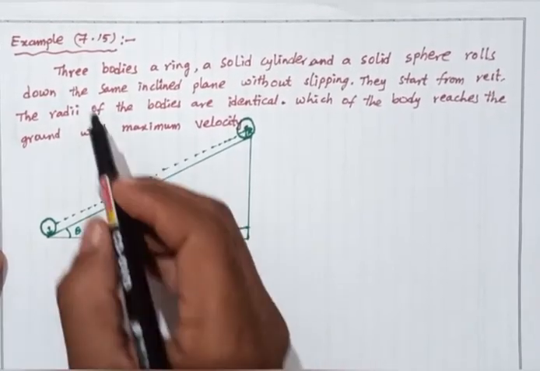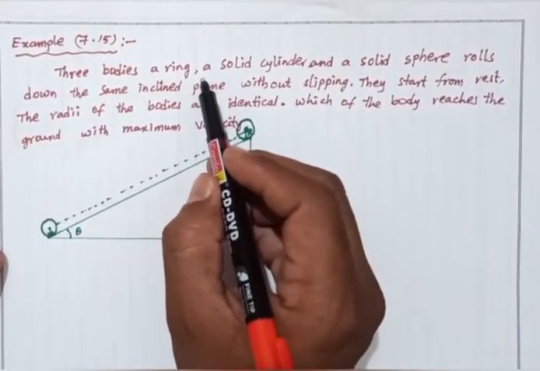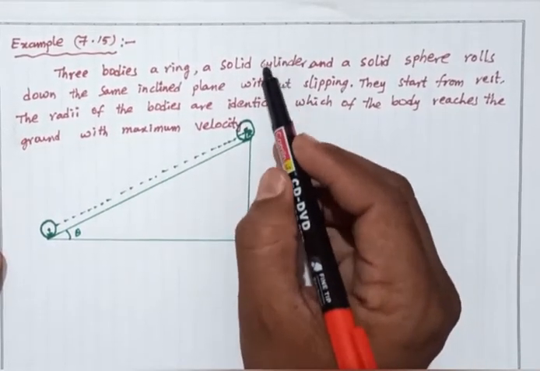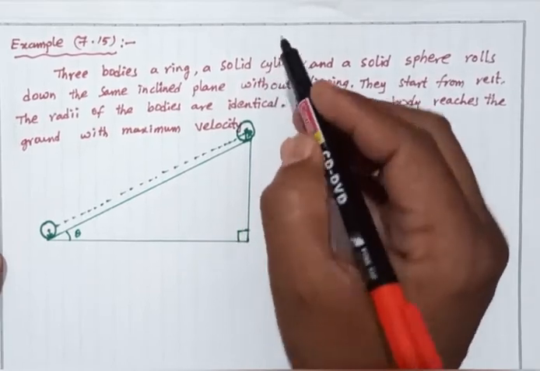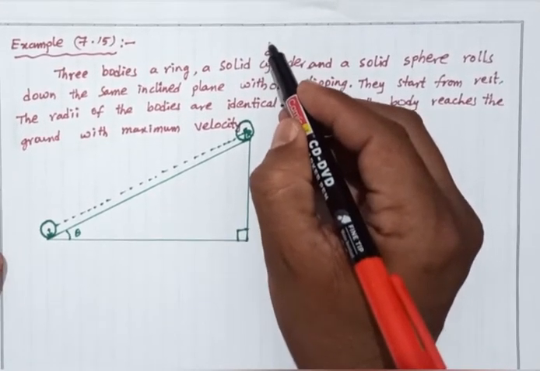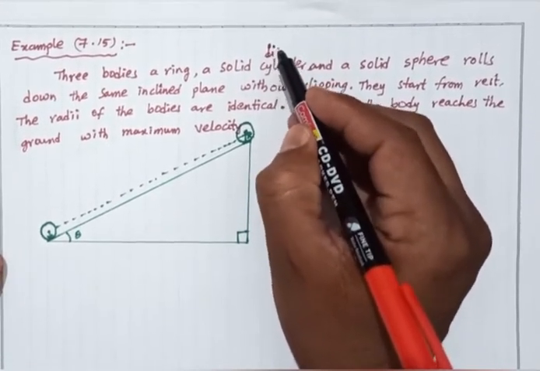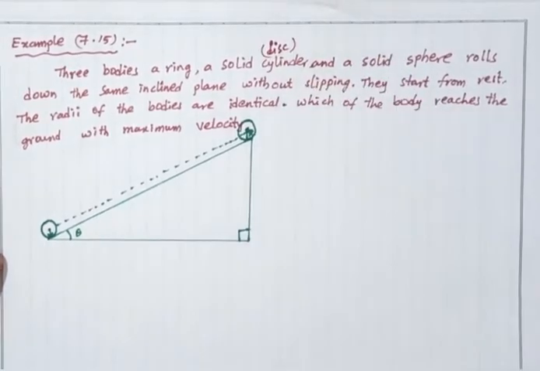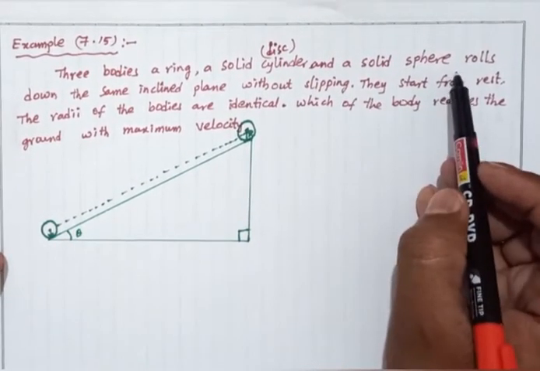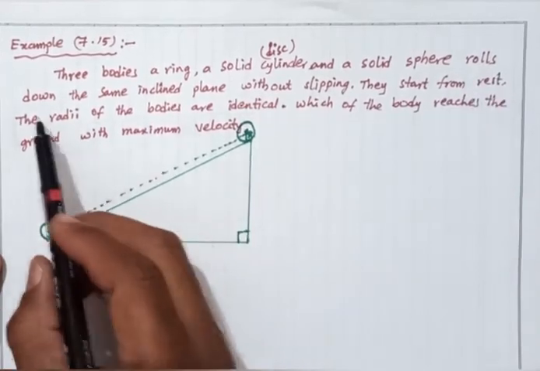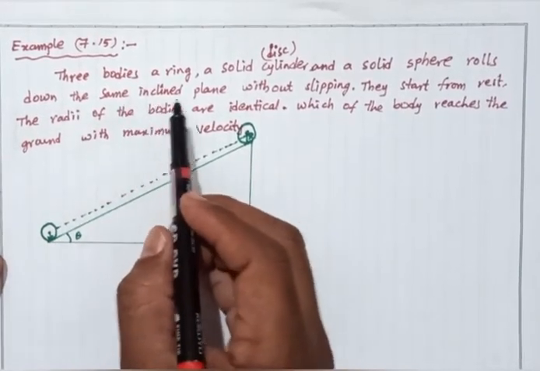So here the three bodies are a ring, a cylinder, which we have taken as a disk, and a solid sphere, which roll down the same inclined plane.